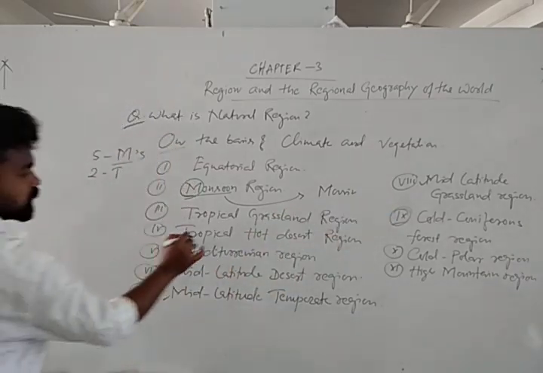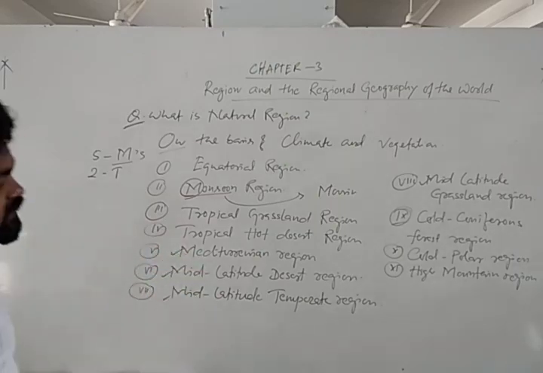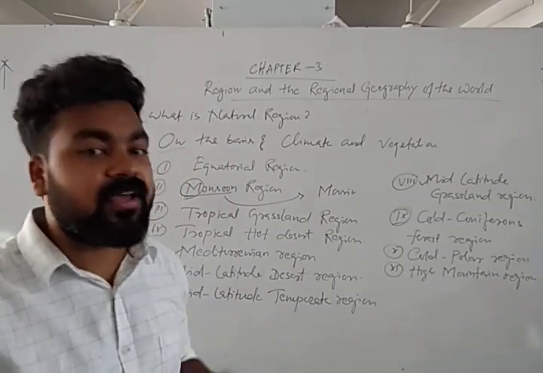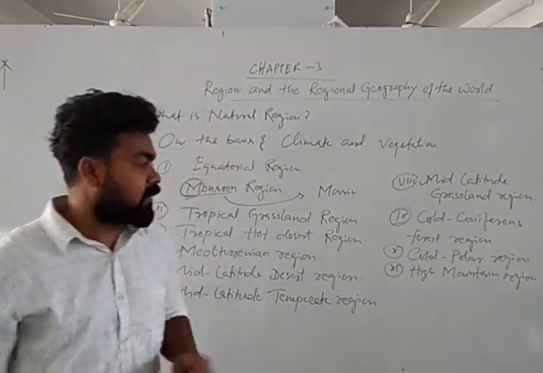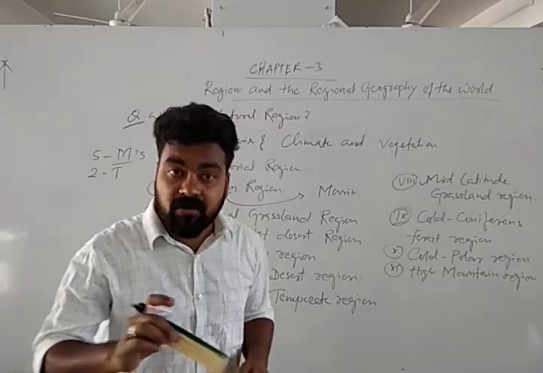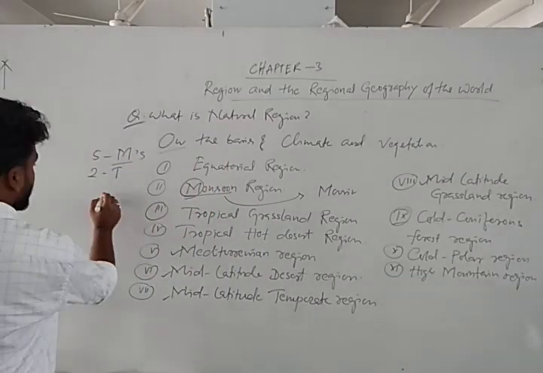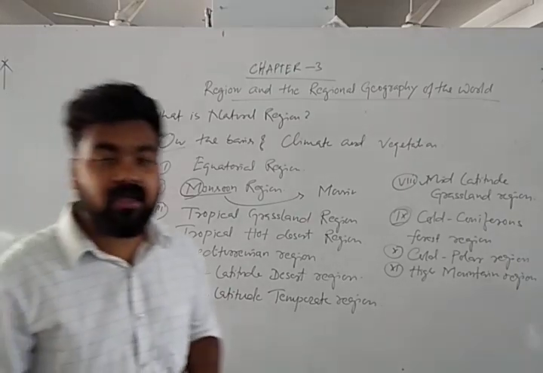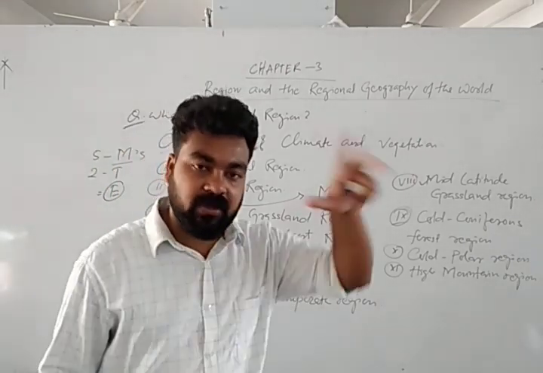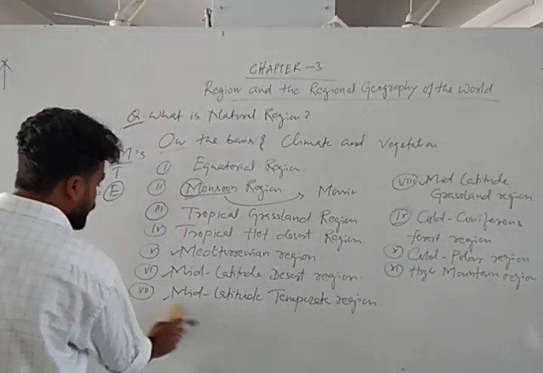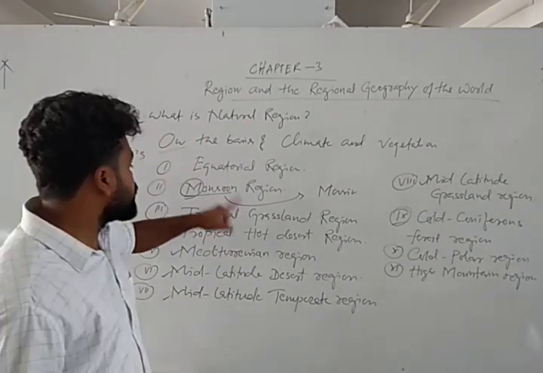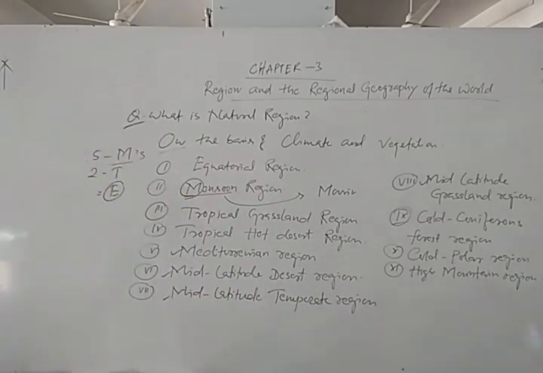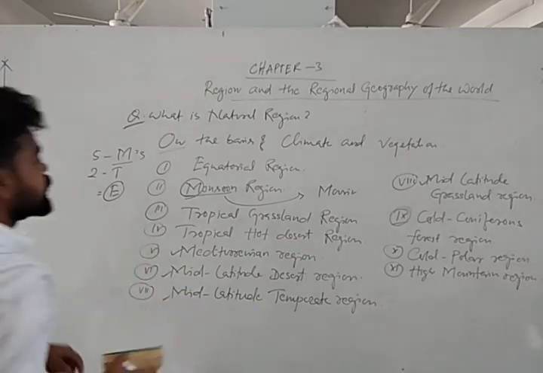Then cold coniferous we can remember very easily. High mountain, because we know that the Himalaya is the highest mountain in the world, so it is very easy to remember. The high mountainous region is already different from other climatic regions. And equatorial regions are very hot because of high temperature. Why is the equatorial region very hot? Because of vertical sunlight. Okay. Now we'll study equatorial region, monsoon region, tropical grassland, tropical hot desert, Mediterranean, all these separately, and we know that all these regions have different characteristics.